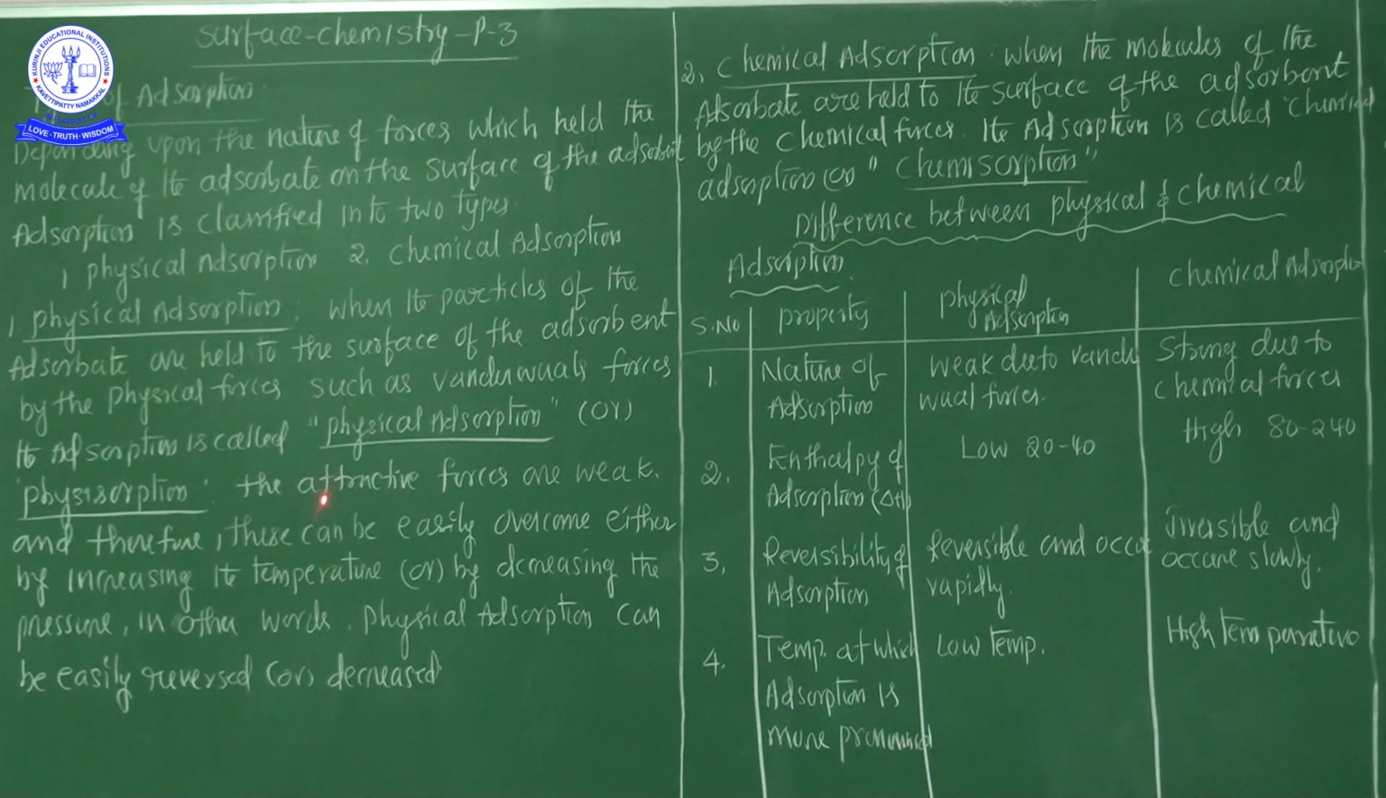What is the adsorbate? The substance that gets adsorbed on the solid surface due to intermolecular attractions is called adsorbate. And what is the adsorbent? The solid substance on the surface of which adsorption occurs is known as the adsorbent. Now here, based on adsorbate on the surface of the adsorbent, adsorption is of two types. Number one is physical adsorption. Number two is chemical adsorption.